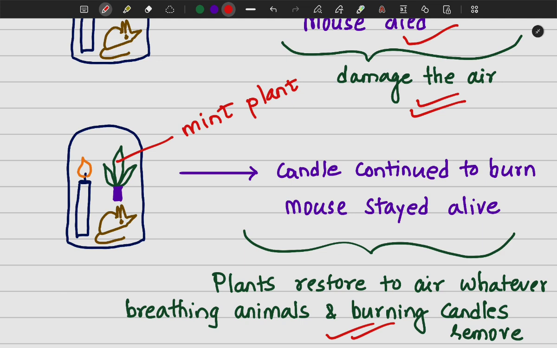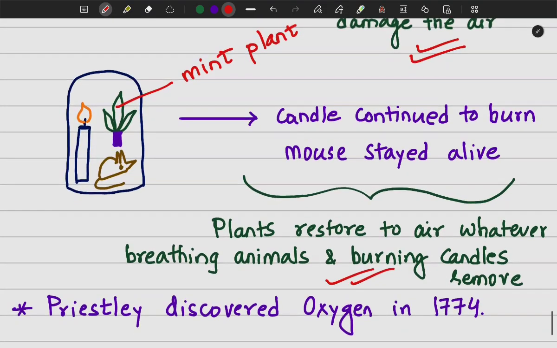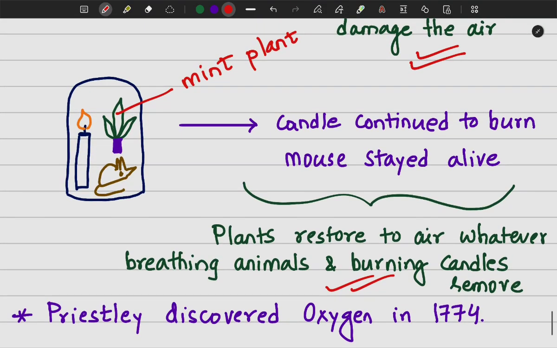Why did the candle not extinguish, and why did the mouse not die here? Because the plant released that substance which was necessary for the candle to continue burning and for the mouse to survive. It was later discovered that it was oxygen which was being released by this mint plant that helped in the combustion of the candle and the survival of the mouse inside the bell jar.